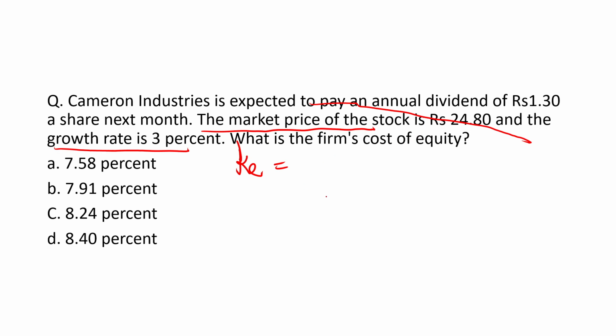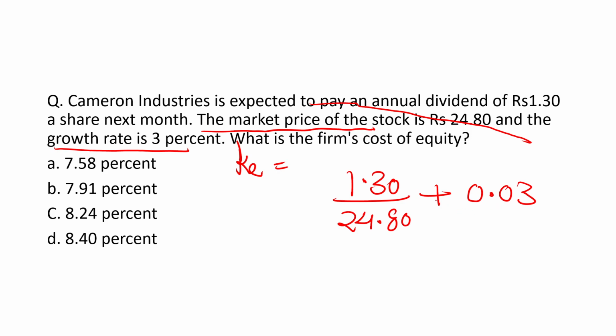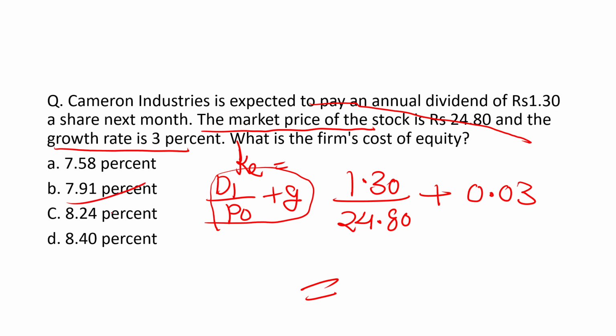So 1.30 upon 24.80 we will write here, plus the 3%, which you should mention as 0.03. The formula for computation is D1 upon P0 plus g. This is the formula of the growth model. Now after solving this numerical, you will get the answer, that is 8.24%.